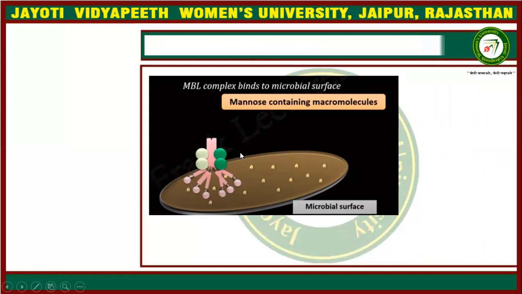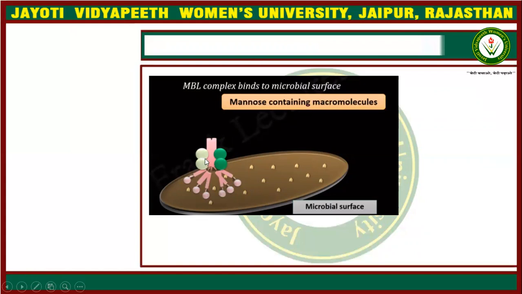First, the MBL complex will bind to the microbial surface. So this is the microbial surface, and the MBL complex, which is in our body, will identify it and bind to it.